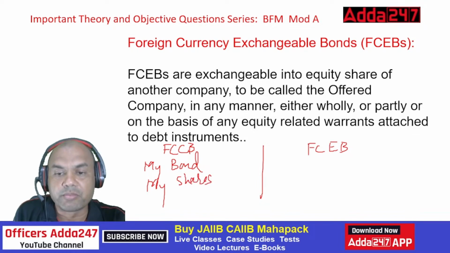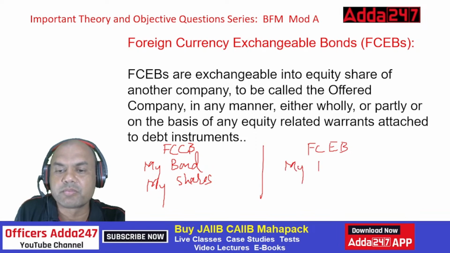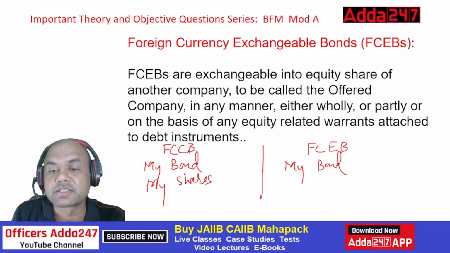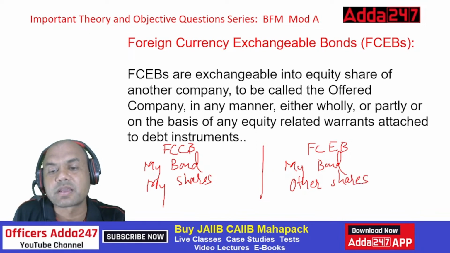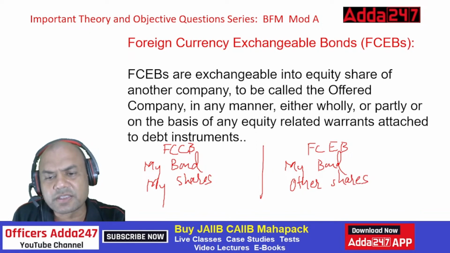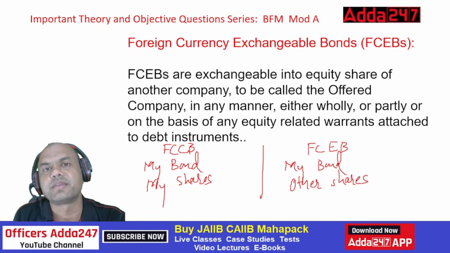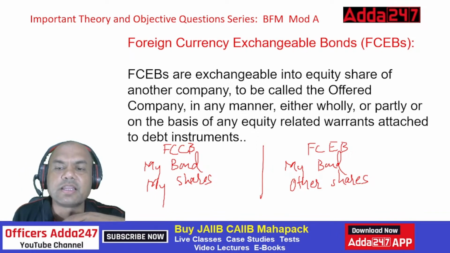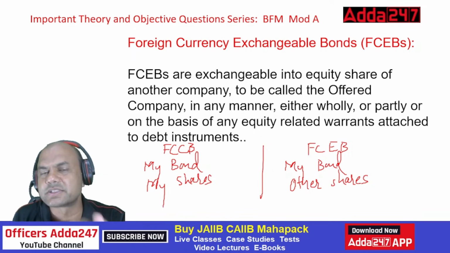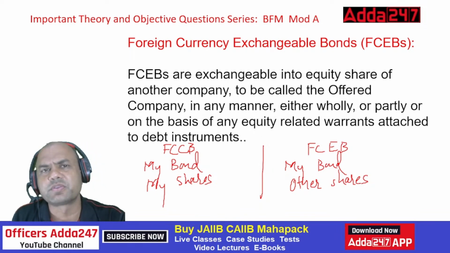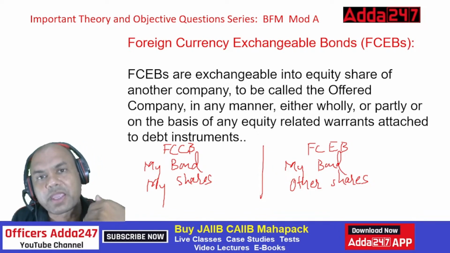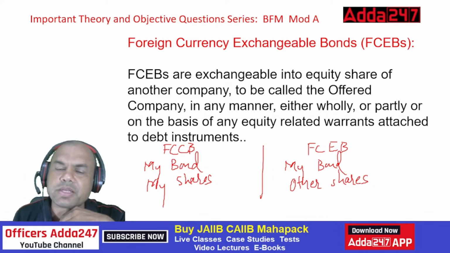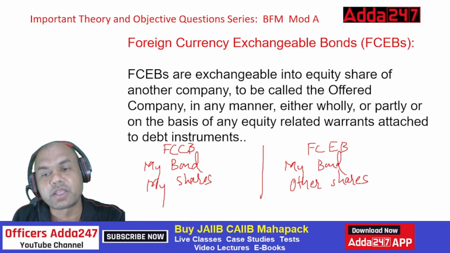FCEB means what? My bond, other shares, meaning other company shares. Let's write it simple. Now, what does other shares mean? Other company shares. This is generally the sister concern of my company. Suppose I am Reliance, then under FCEB, what will I tell that customer? See, on maturity, or in between also if you want it, as per the terms, I'll give you the shares not of my company Reliance, but of my subsidiary company. This is the other company, so I'll give you the shares of that.